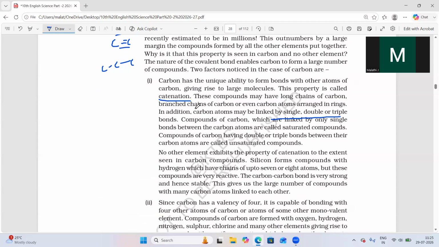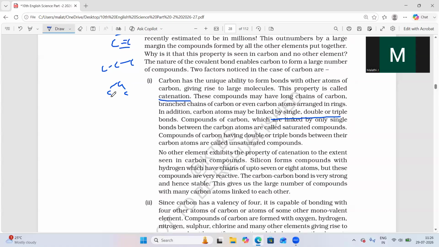No other element exhibits this catenation, meaning self-linking capacity. No other atoms can exhibit it. So this is a special, unique property of carbon. This unique property helps carbon make a long chain, or carbon may also have a ring chain. So ring formation structures will also be present.